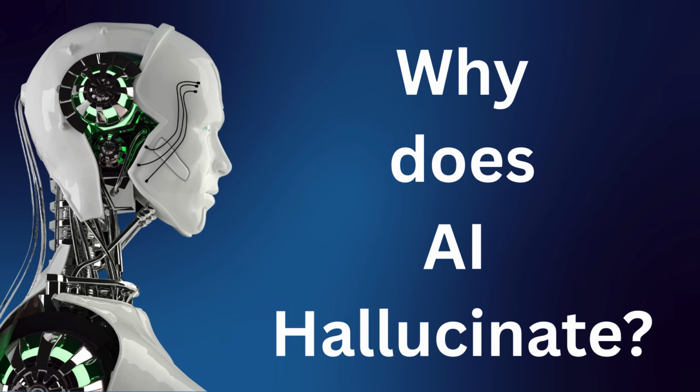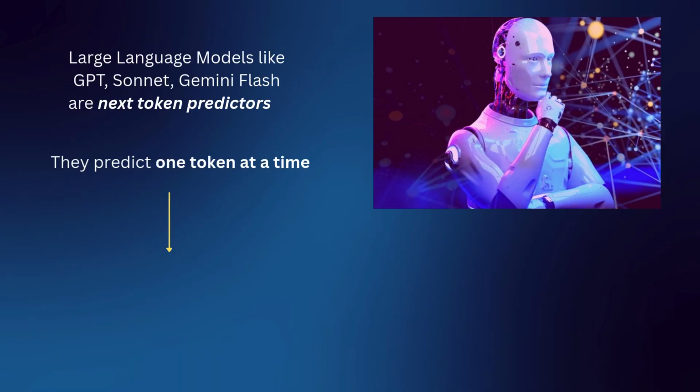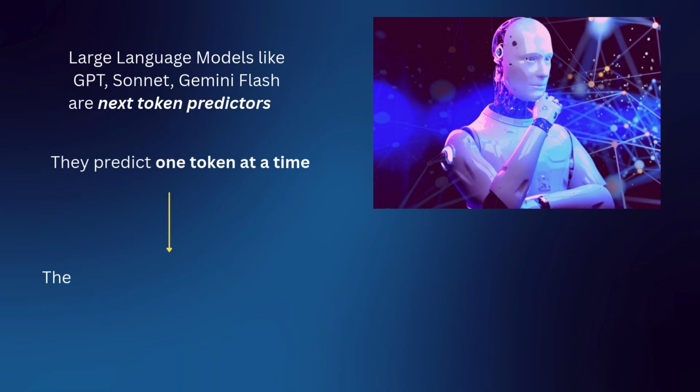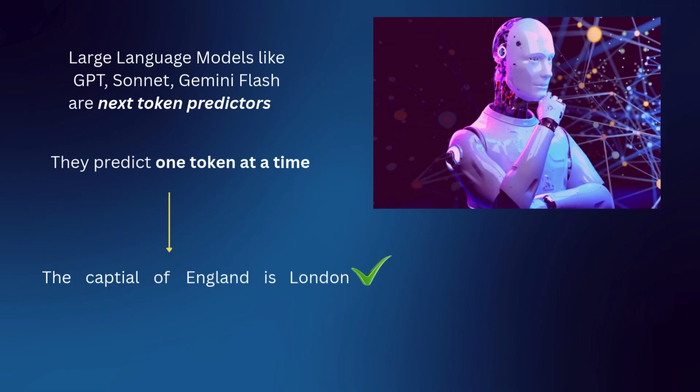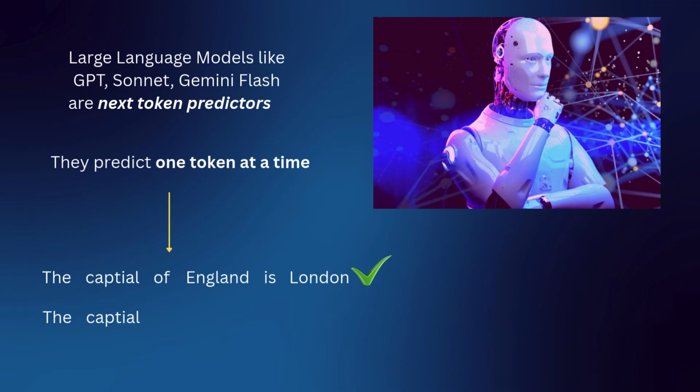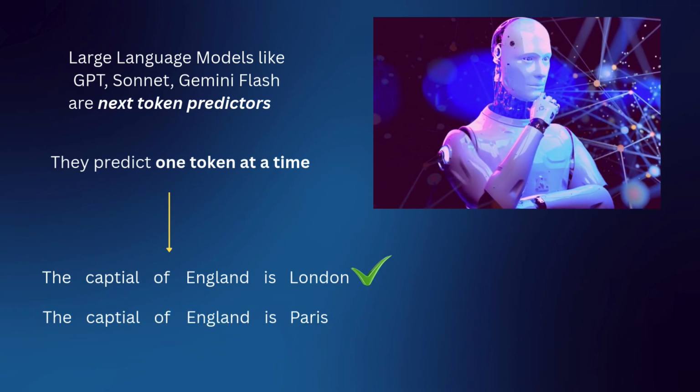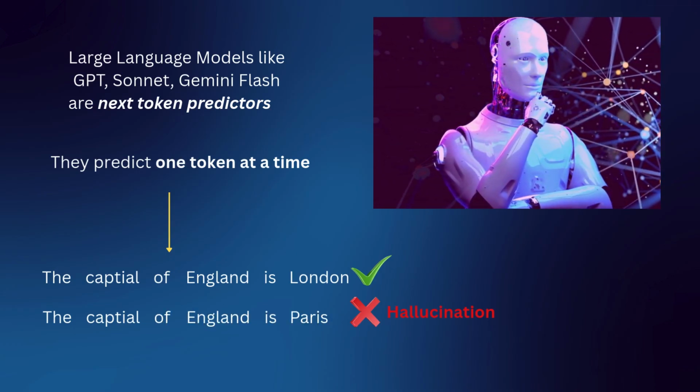Everybody talks about AI hallucinating. So why does AI hallucinate? All large language models like GPT-4, Claude Sonnet predict one token at a time. And when those tokens agree with what we want or what's true in the world, we say it's awesome. When they don't agree, we call it a hallucination.